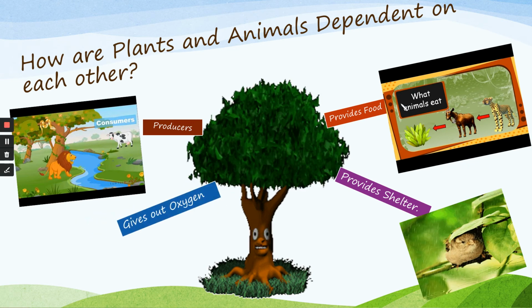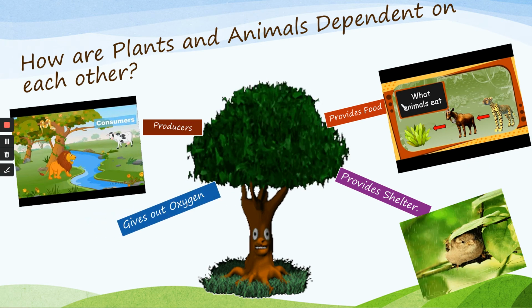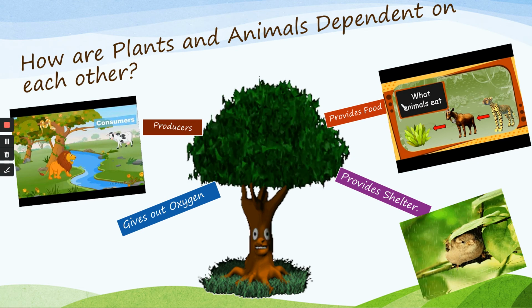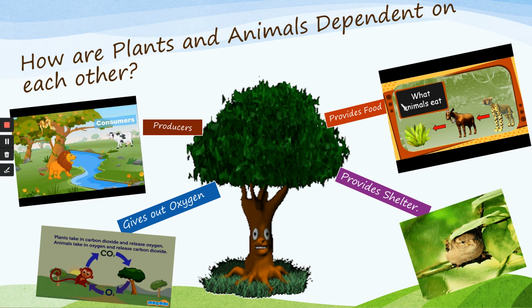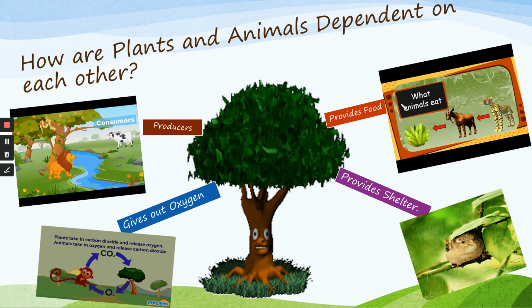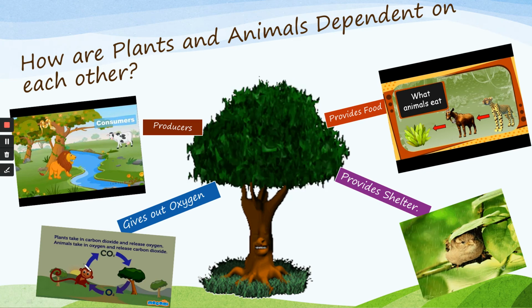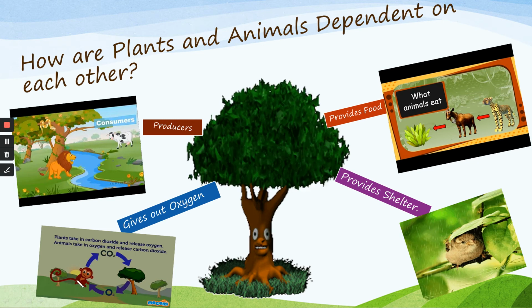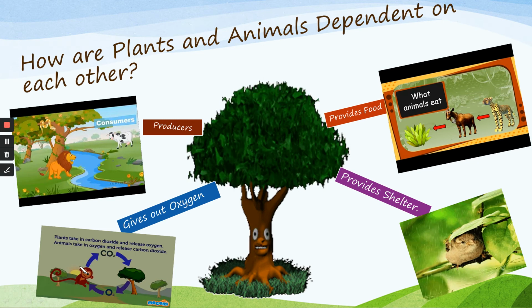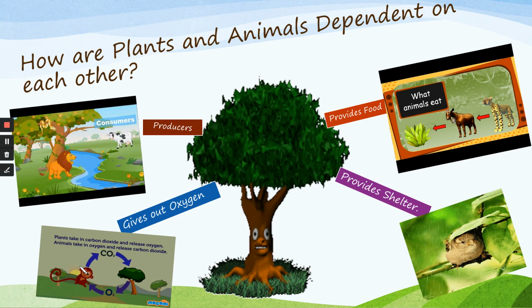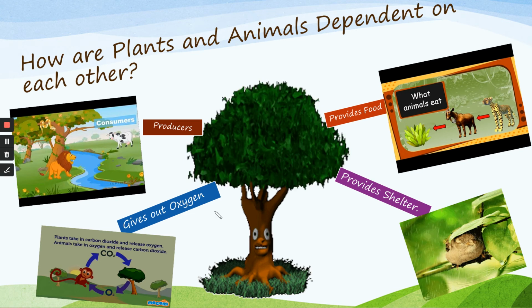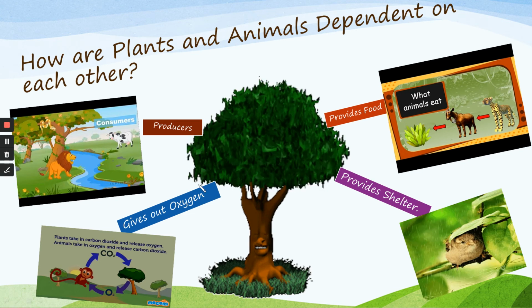Then it also gives out oxygen to breathe. Oxygen produced by plants is taken by animals. Not only monkey, all the animals or all the living beings on the earth need oxygen to live, which is produced by plants.